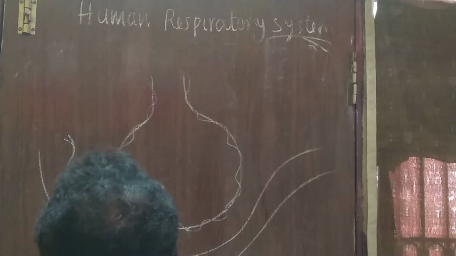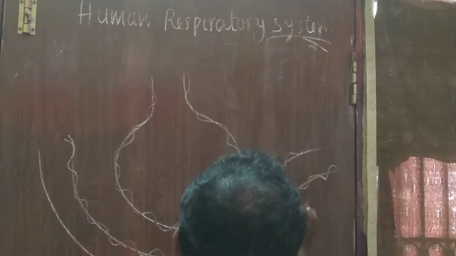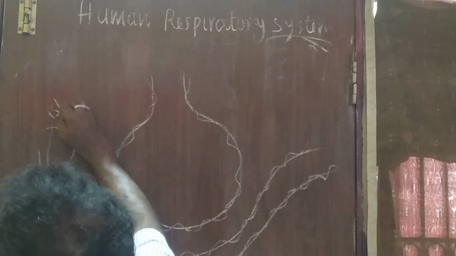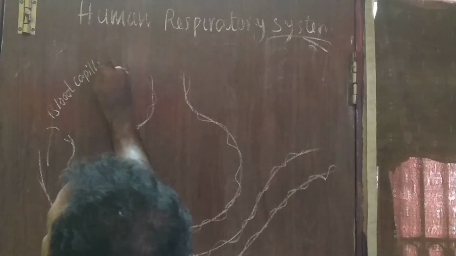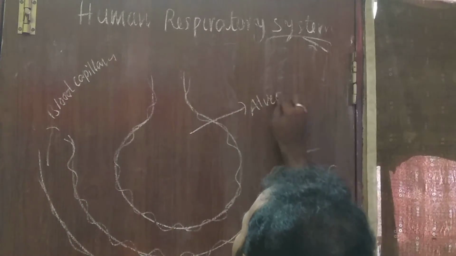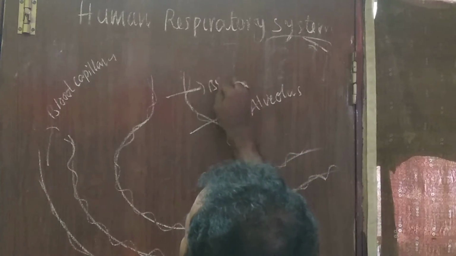Each blood capillary is also made up of a single row of cells. Look here. This is a blood capillary. This one is the alveolus. And this is the bronchiole.